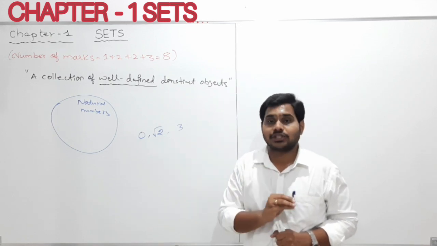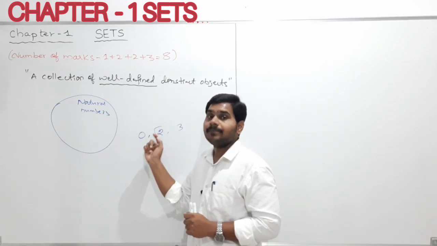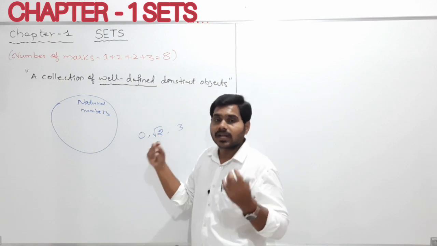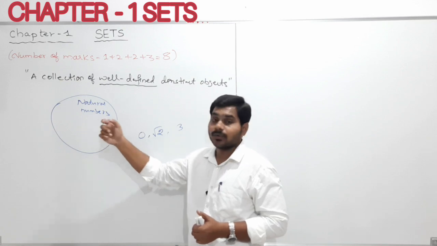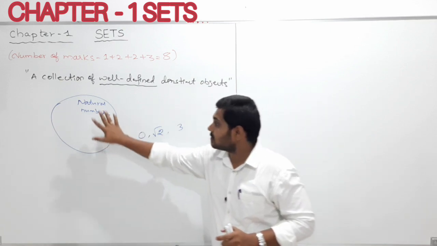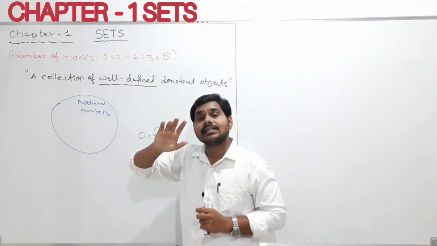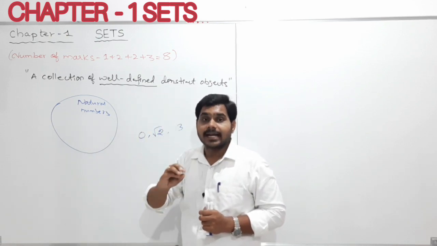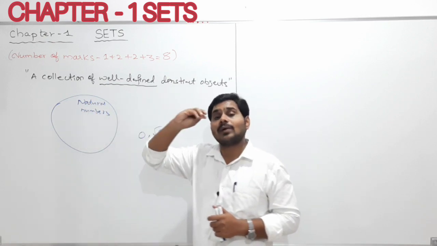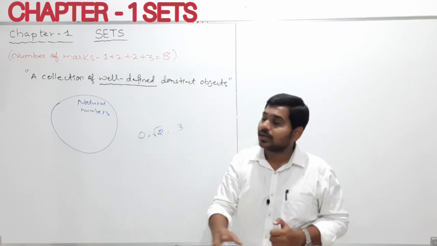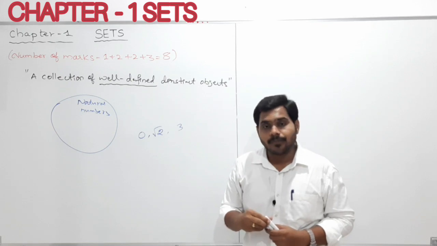Well defined means, my dear students, one can easily tell whether the given element or object is contained in the collection. This is the collection of natural numbers. So one can easily identify whether the given number is contained in this collection or not. If one can identify like that, then we can call it well defined. Am I clear? I hope you understood.